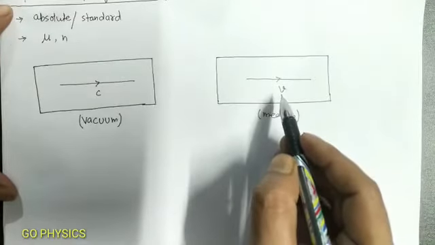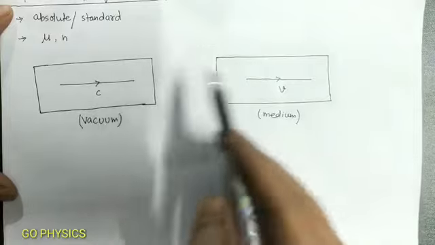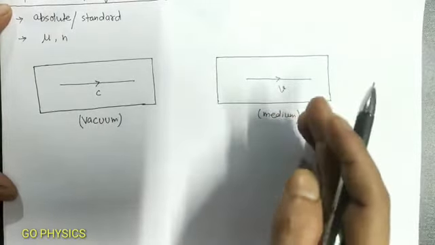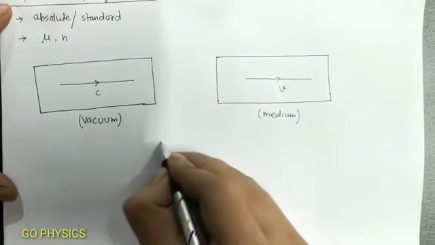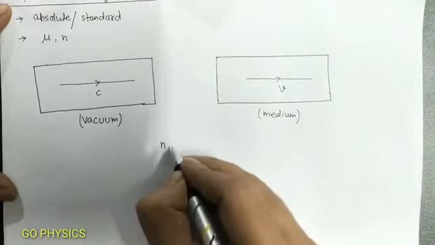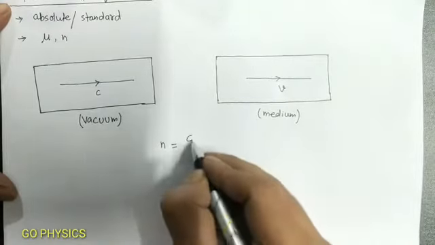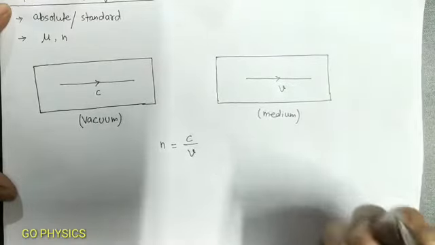The ratio of the speed of light in vacuum to the speed of light in a medium is called the refractive index of the medium. So the refractive index of this medium, that is n or mu, is equal to the speed of light in vacuum divided by the speed of light in the medium.